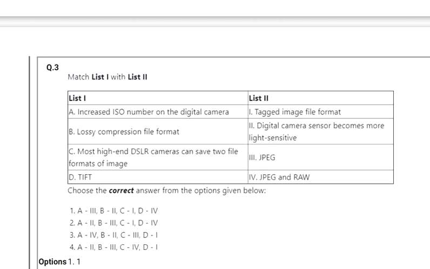Then the digital camera sensor becomes more light sensitive when using increased, high ISO numbers. JPEG is a lossy compression file format. JPEG and RAW are the two file formats of image. So the answer is option 4. Option 4 is correct.